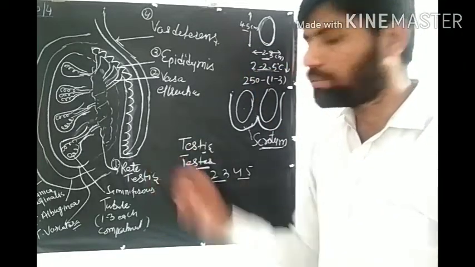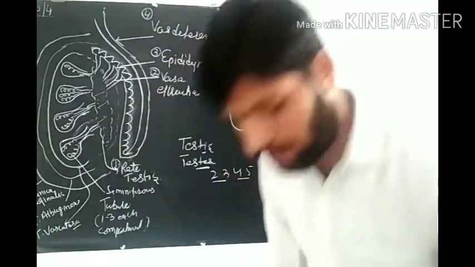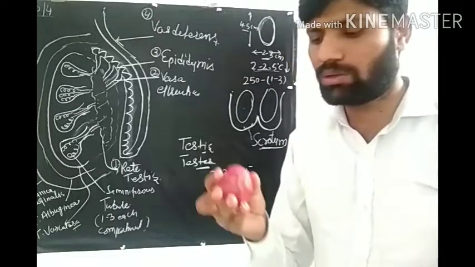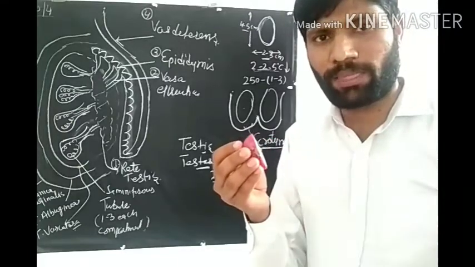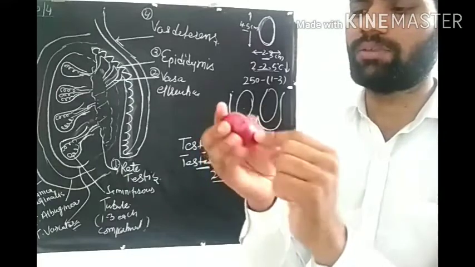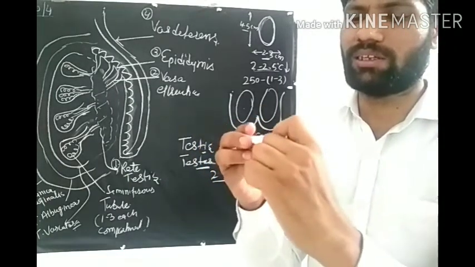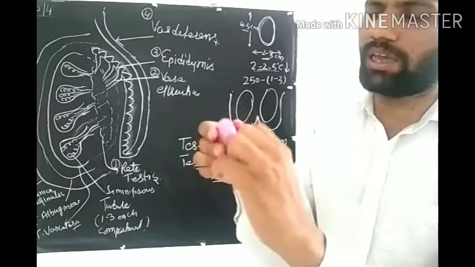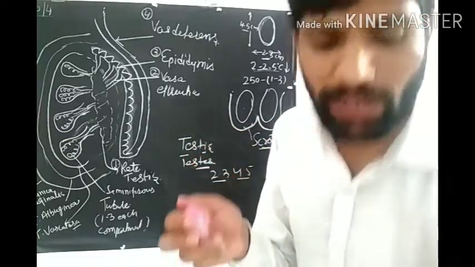Now come to the structure of a testis. Testis is a round or oval structure, we can say. If we cut the section of testis, then we can see there is a hard covering on the testis. Like this, this is the covering, and this tough covering has 3 different layers.